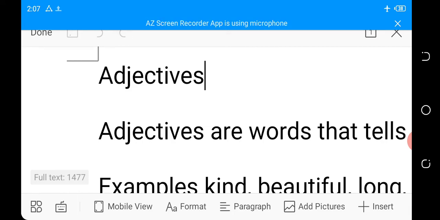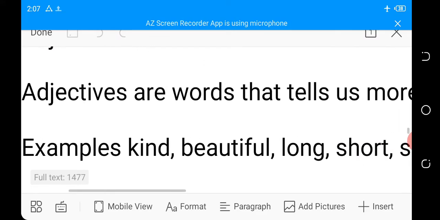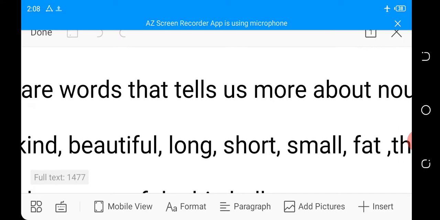Now let's go to our main topic. What is adjective? Adjective is a word that tells us more about noun. So we say adjectives are words that tell us more about nouns.